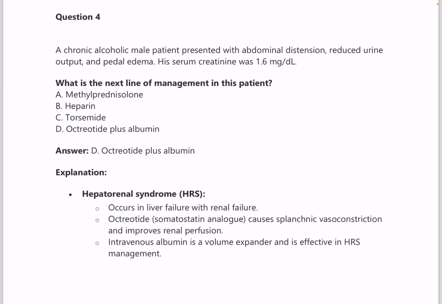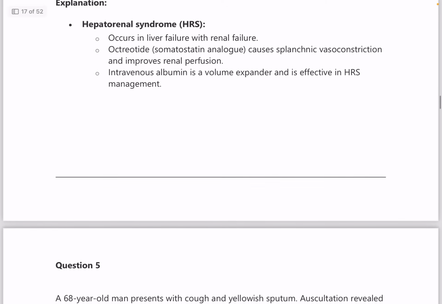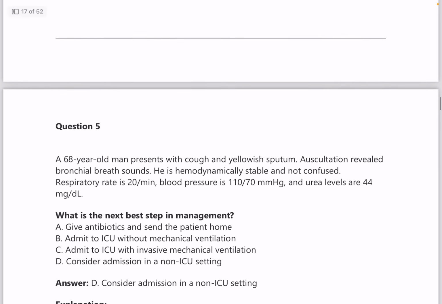A chronic alcoholic male patient presented with abdominal distension, reduced urine output, and pedal edema. Serum creatinine level is 1.6, which is high. What is the next line of management? Answer is octreotide plus albumin, because it is a question of hepatorenal syndrome.